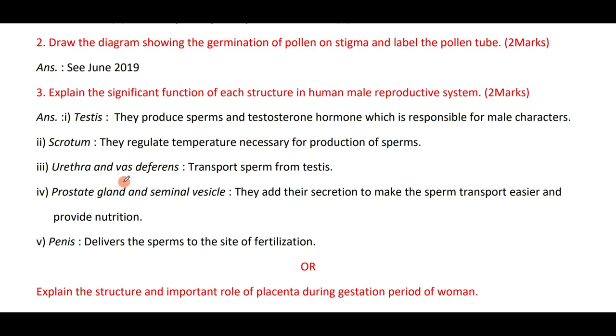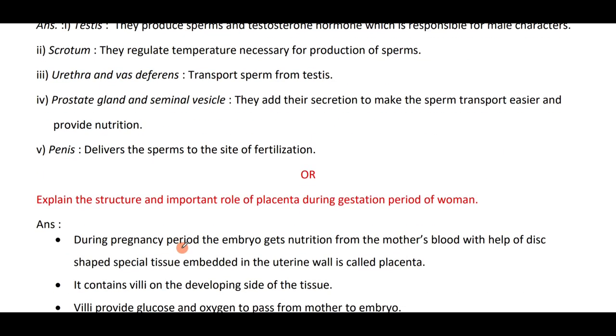Urethra and vas deferens transport sperm from the testes. Prostate gland and seminal vesicle add their secretion to make the sperm transport easier and provide nutrition to the sperm. Penis delivers the sperm to the site of fertilization.